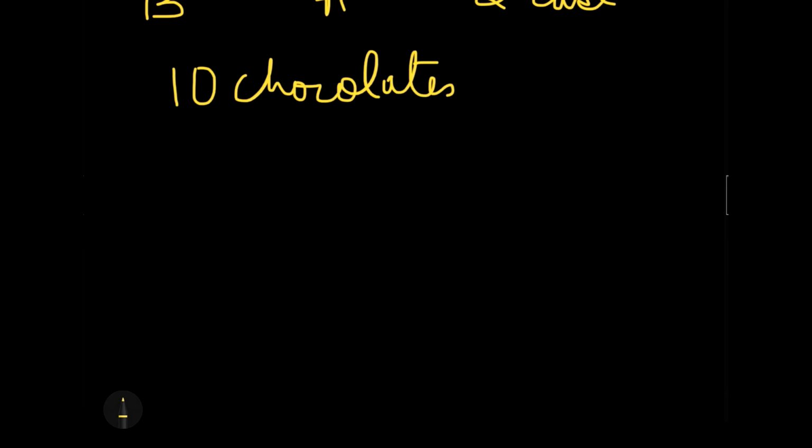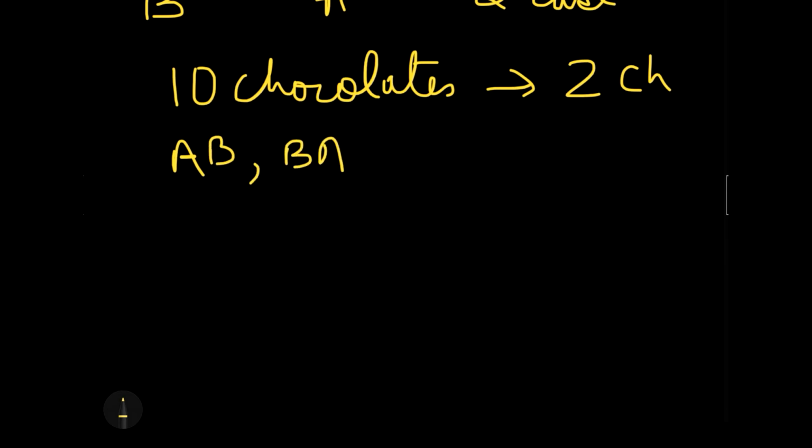So if I need to give two chocolates from these 10 chocolates, then it really doesn't matter whether I give chocolate AB or chocolate BA. It's all the same, right? Because we are only concerned about giving the two chocolates, selecting the chocolates, not arranging them somewhere.